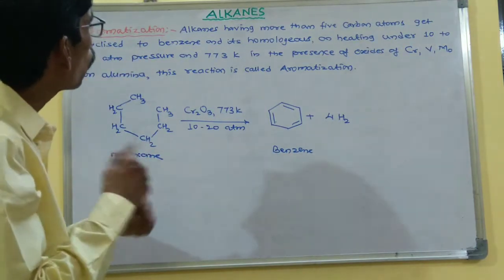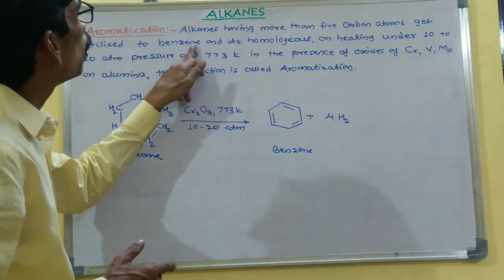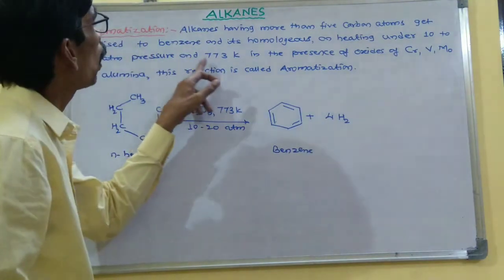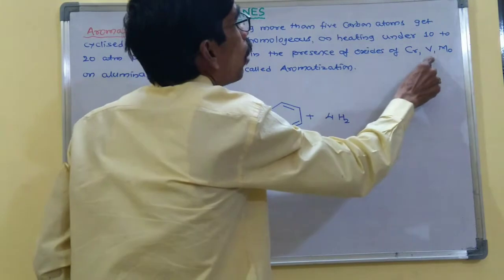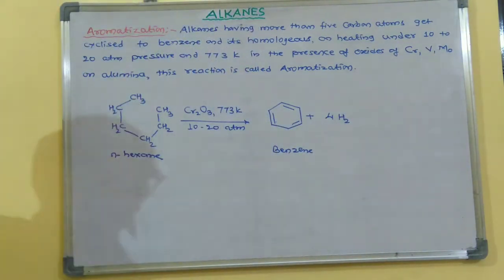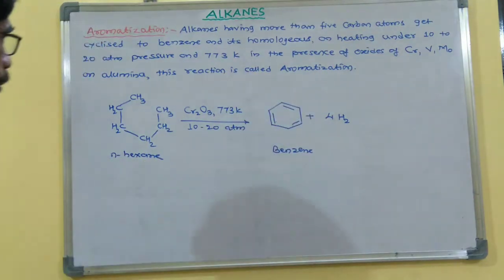to benzene, on heating under 10 to 20 atmosphere pressure and 773 K in the presence of oxides of chromium, vanadium, molybdenum on alumina. This reaction is called aromatization.